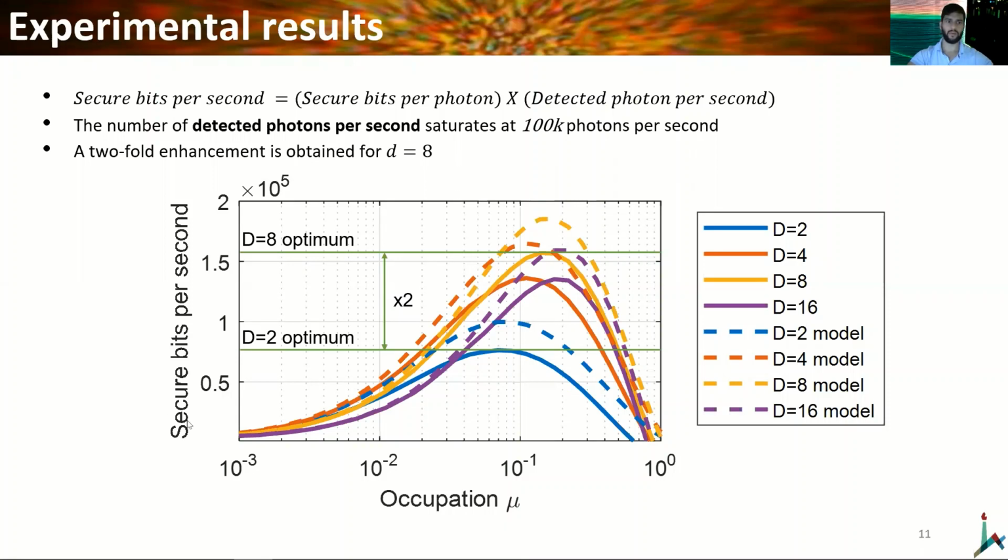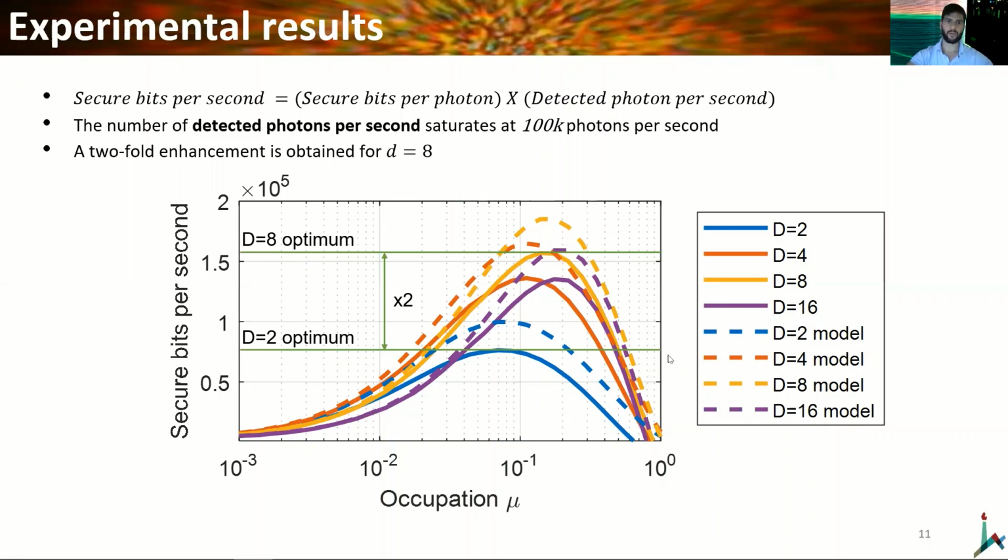Now we will look at the secure bit per second versus the occupation. There are 8 graphs. The solid are for the experimental setup and the dashed are for the theoretical model. And each graph gets an optimum at a certain occupation. Now here's the improvement. In 8-dimensional encoding, we get a twofold enhancement relative to the standard binary 2-dimensional protocol. And the same is true for the theoretical model.